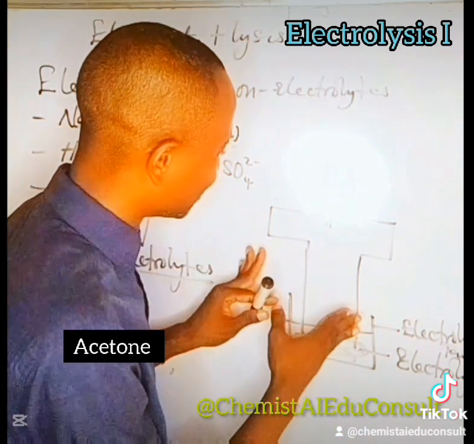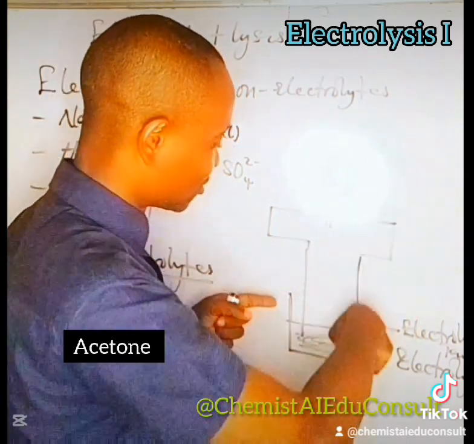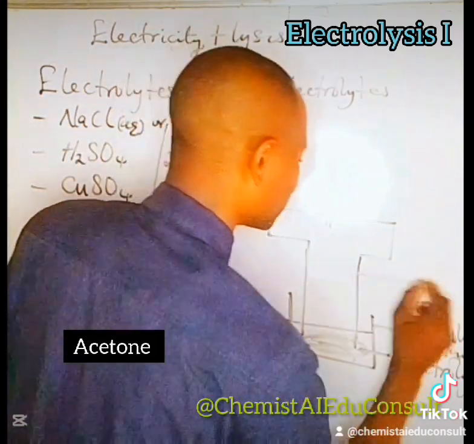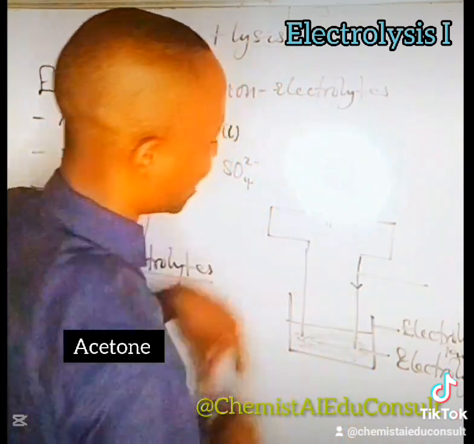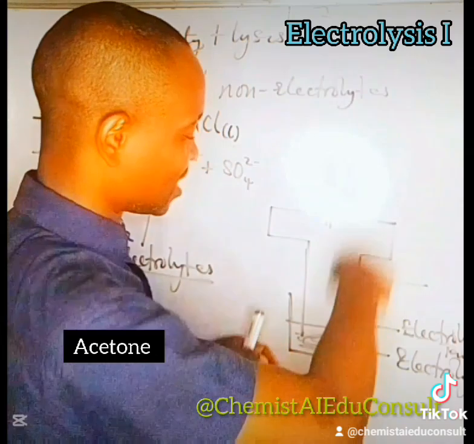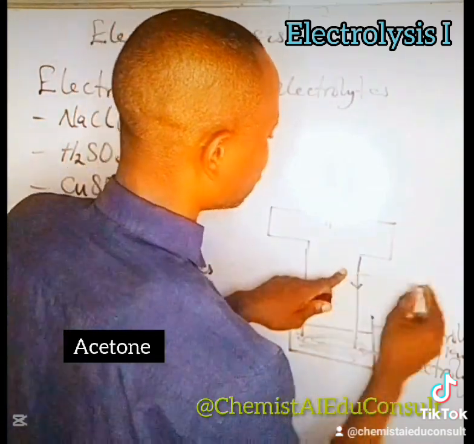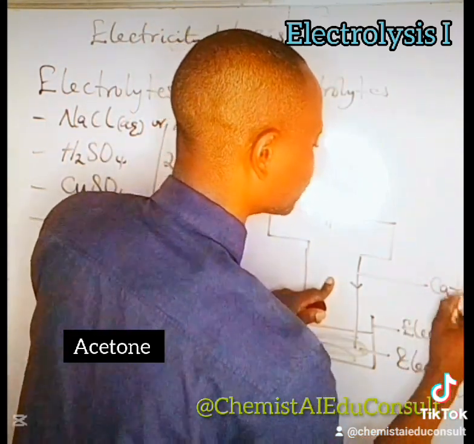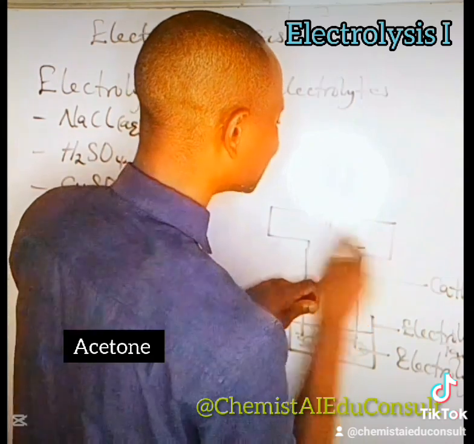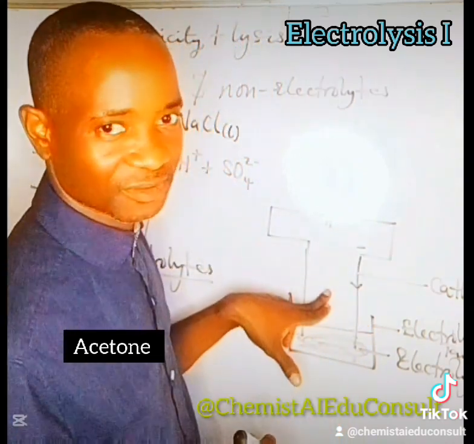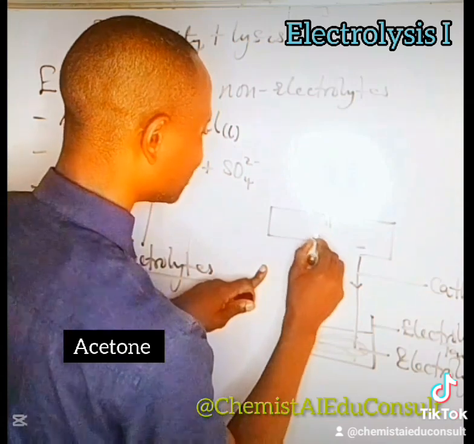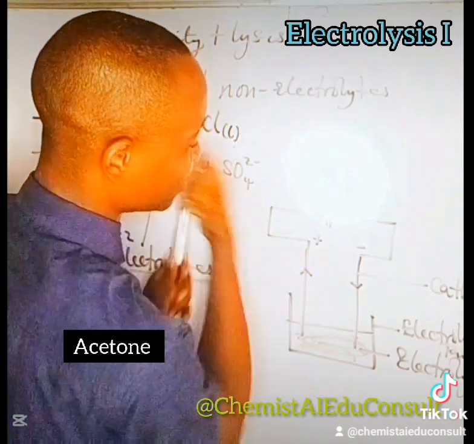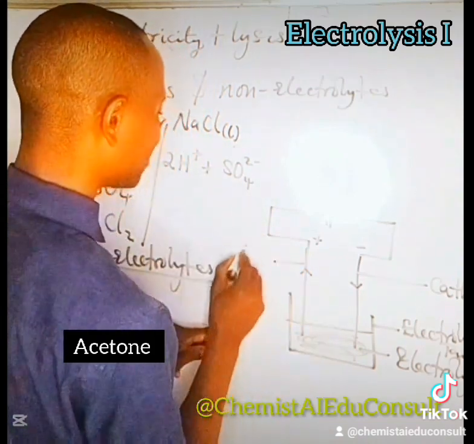What they are serving is the purpose of driving electrons into and out of the system. Now, this particular rod, let's say it is the one that brings electricity into the system. This one that brings electricity into the system is called cathode, and it is negatively charged. It's a negative electrode. The one that is positively charged is actually the one that, through it, electricity leaves the system. It is called anode.